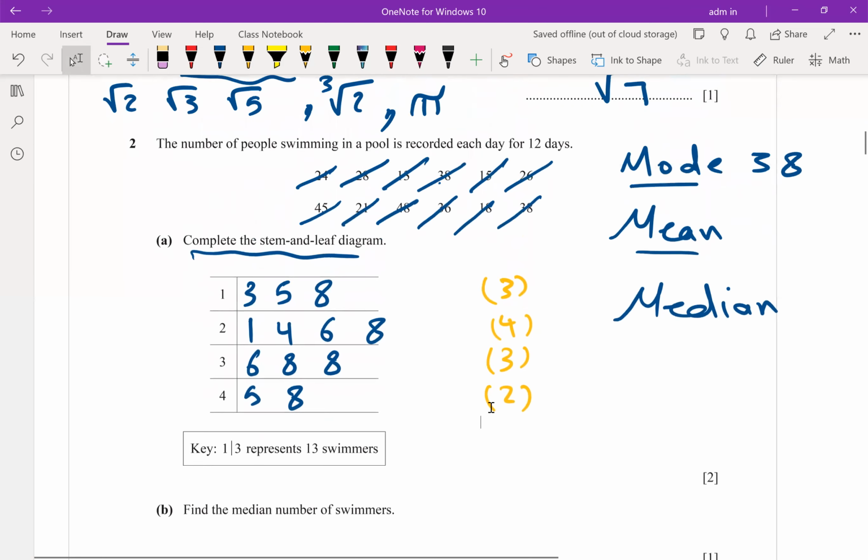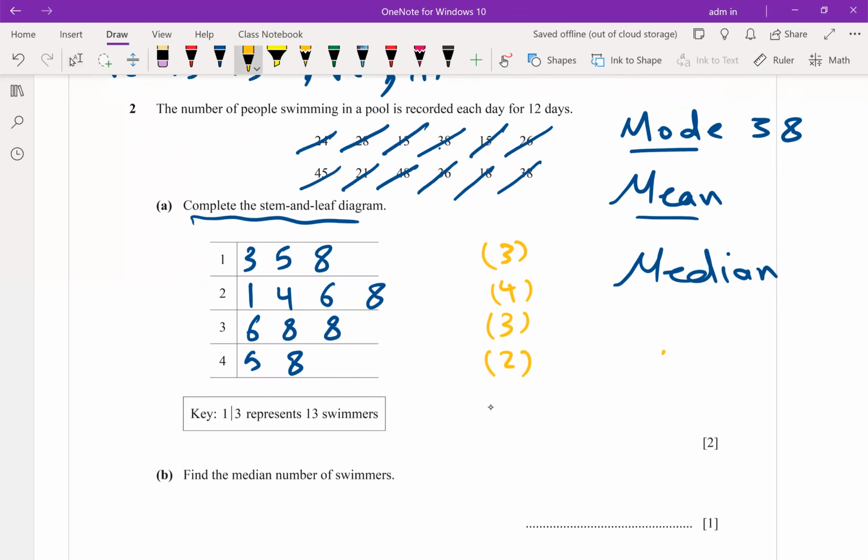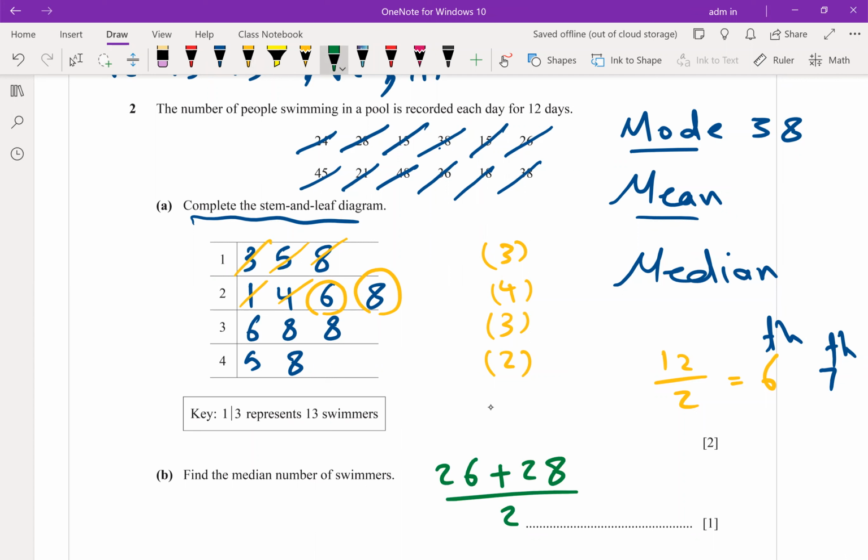Find the median. The median means the middle, after arrangement. How many values do we have? 12. If we have 12, divided by 2, you get 6 and the 7th, so 2 medians. You have to get their average. Let's count: 1, 2, 3, 4, 5, 6, and 7. Back to the original values, that is 26 plus 28, then divided by 2. So the answer will be 27.